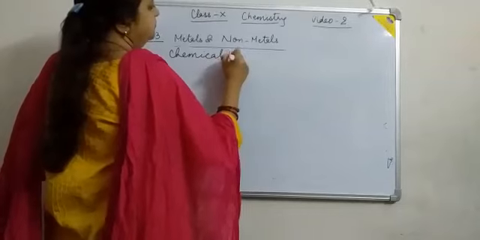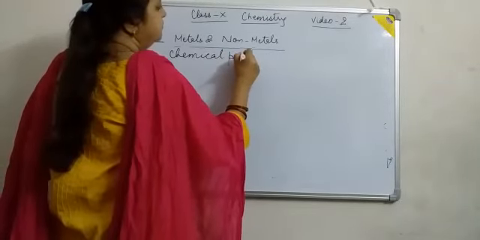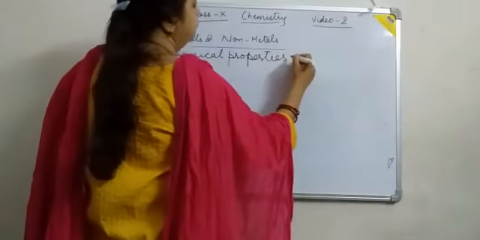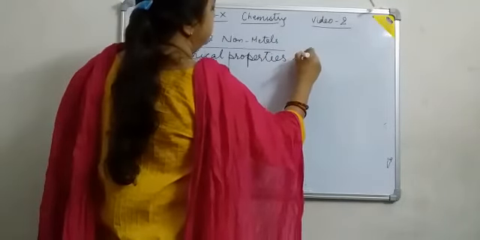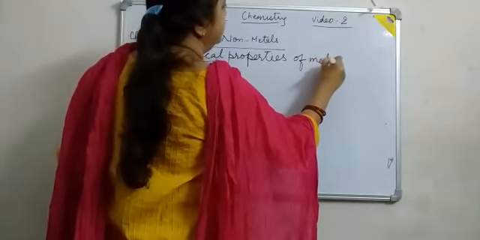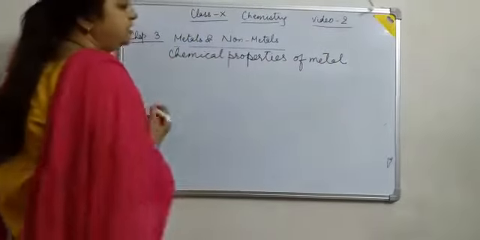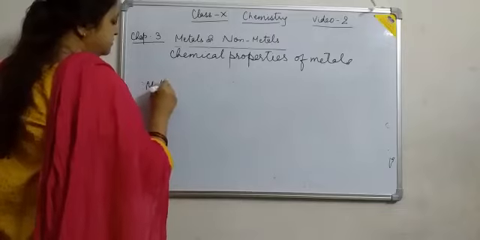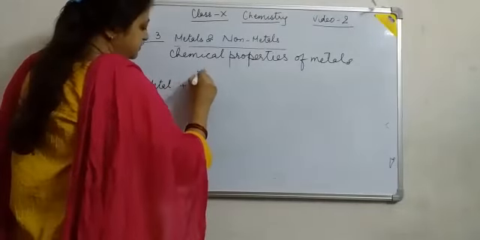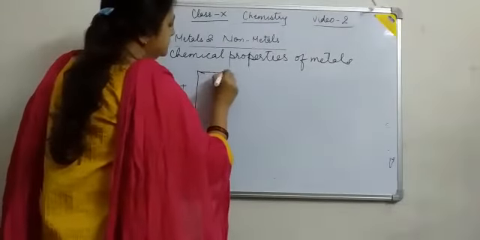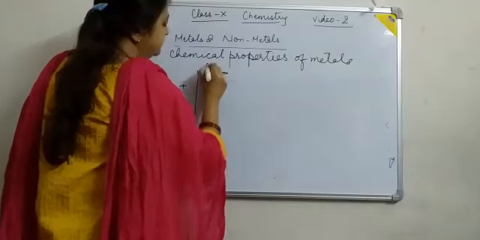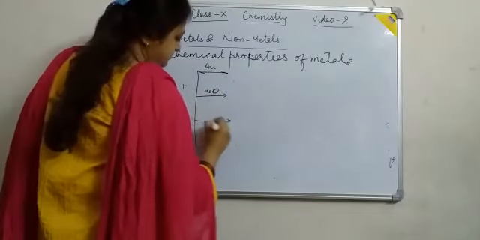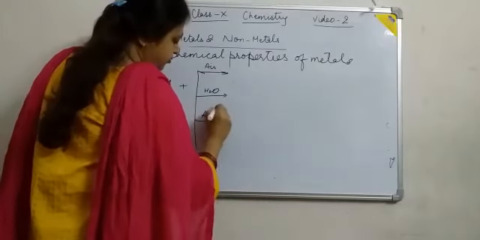Basically, metals react with air, water, acid and base. Chemical properties of metals: metals react with four components: air, water, acid and base.